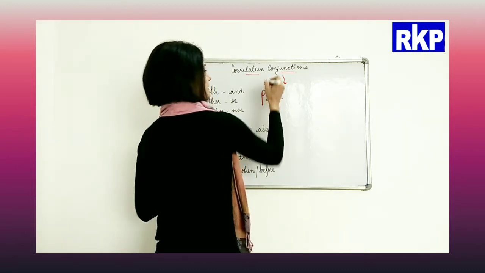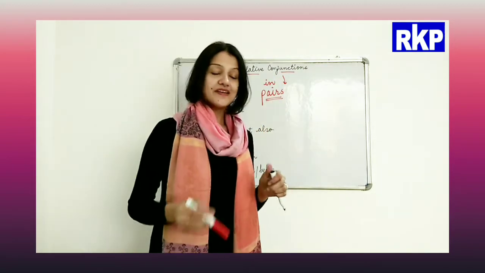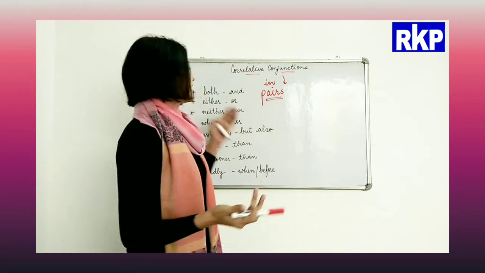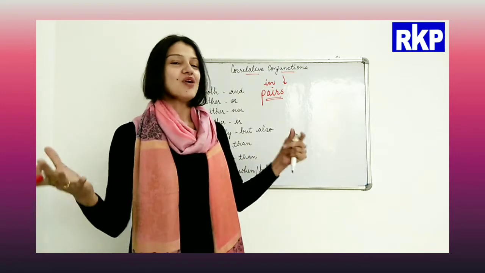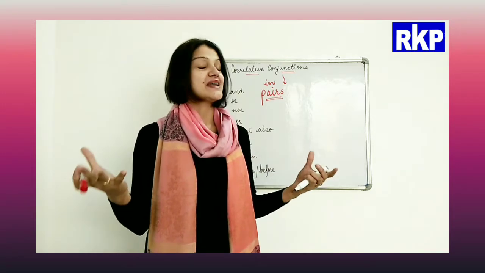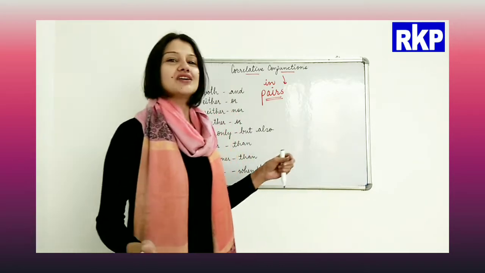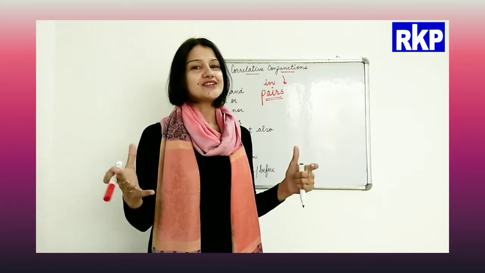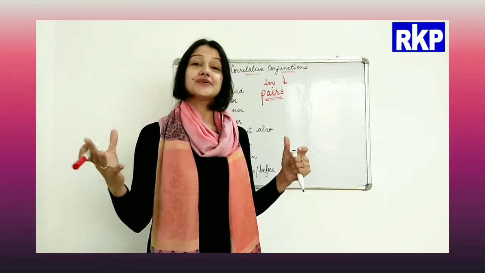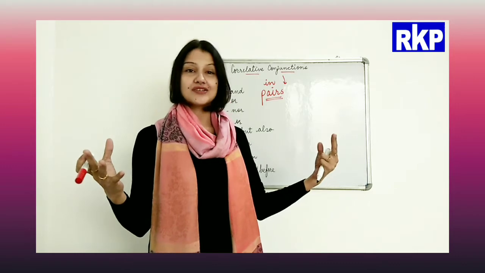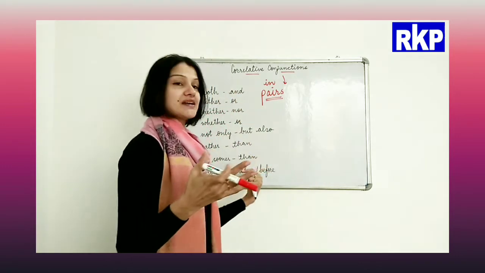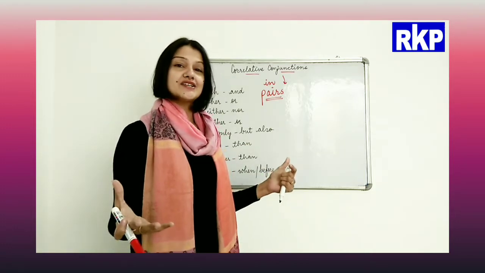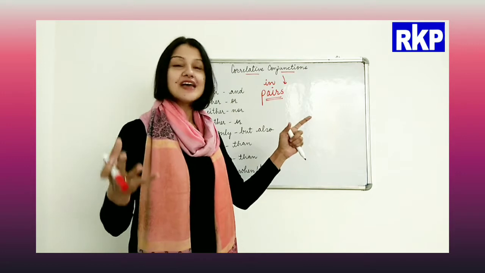As you always like to be with your best friends, the same way these conjunctions are always with their friends and never alone. So whenever we have conjunctions in the sentences which are used in pairs, like two conjunctions, we can easily identify that these are correlative conjunctions.